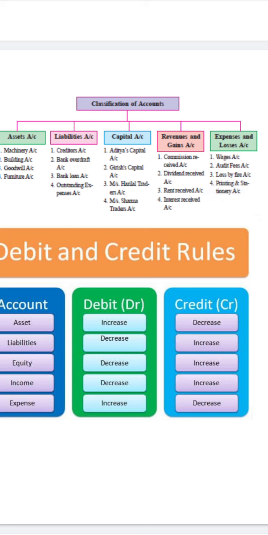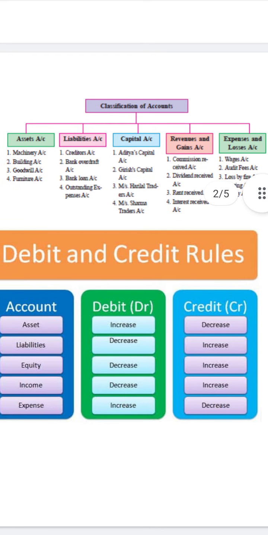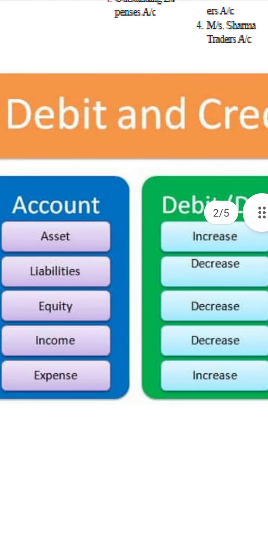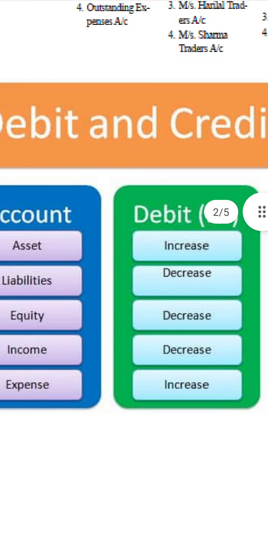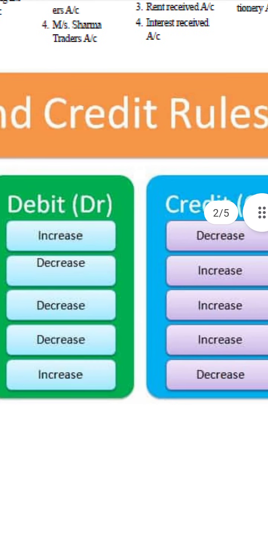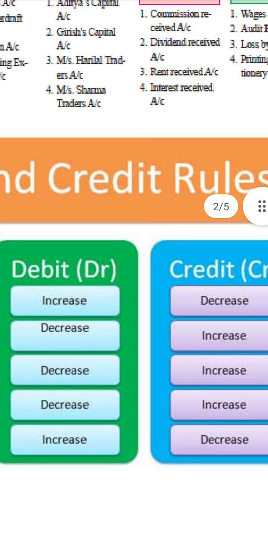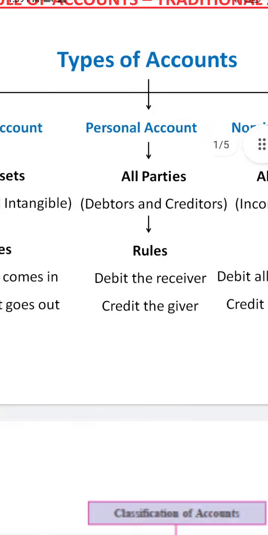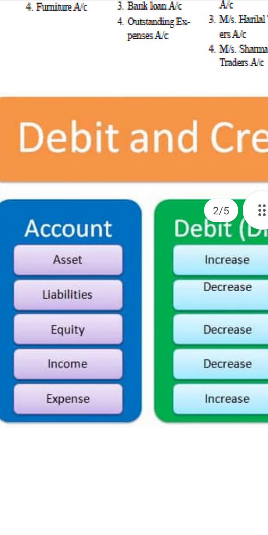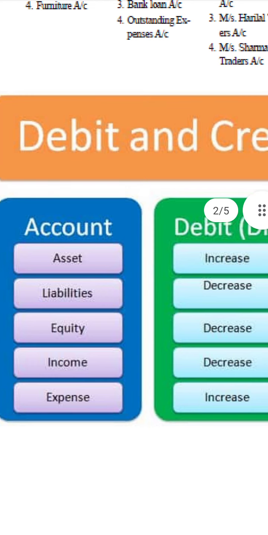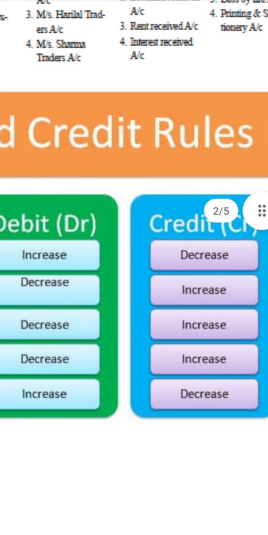So there are five types of accounts you can see: assets, liabilities, income, expenses, and equity. Equity also means capital. So what is the concept for debit and credit? Simple: for assets, if the asset is increased then debit, if the asset is decreased then credit.